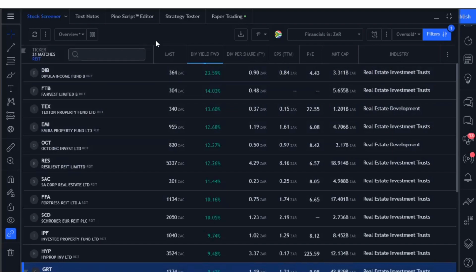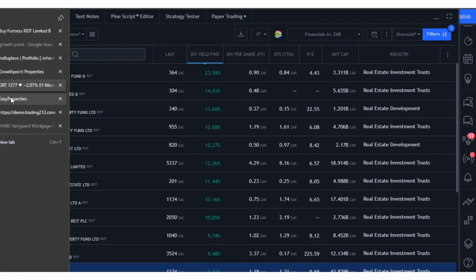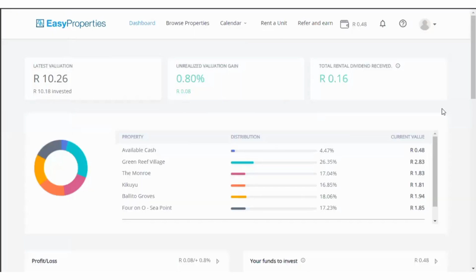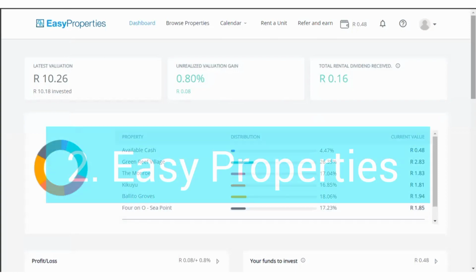But nonetheless, REITs are very cool, and obviously they're available in any country. So you don't just have to buy South African REITs, but you can buy REITs from pretty much anywhere in the world. If you're using, let's say, an EasyEquities account, you'll find REITs from the US, Australia, and a few other places as well, and ETFs that have a lot of REITs. So let's look at the second way to invest in property, which would be to use something like Easy Properties, right?